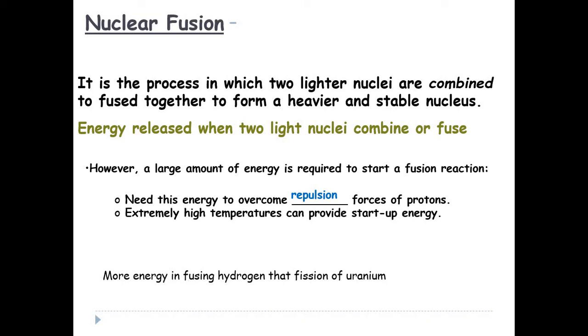Here one condition is there, that in order to have the nuclear fusion of two lighter nuclei, of course you need to put some parameters. So those parameters are you need to apply a high amount of energy, and a high amount of pressure should be there on the lighter nuclei, because what we are saying is that two lighter nuclei are going to fuse together.